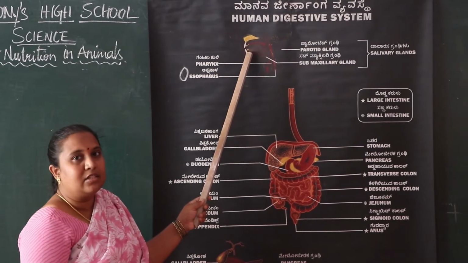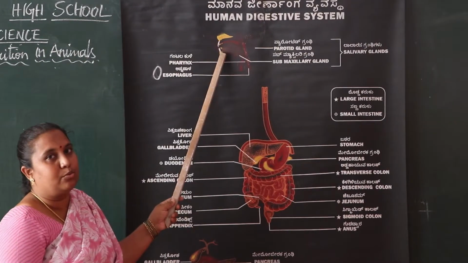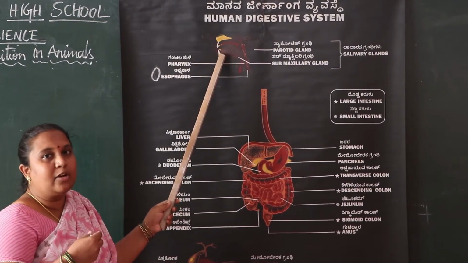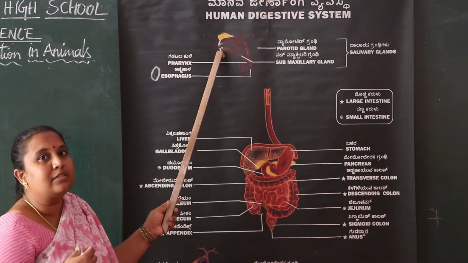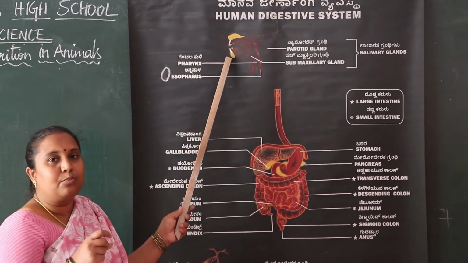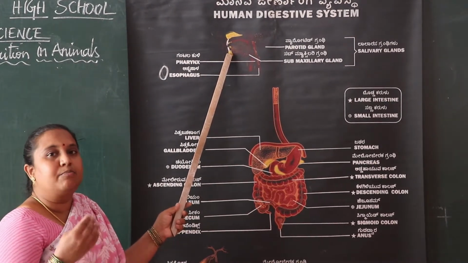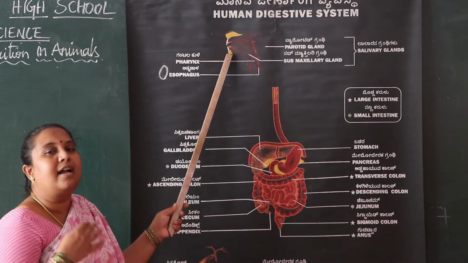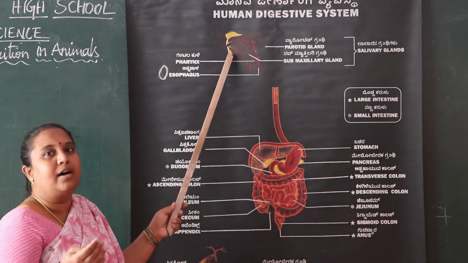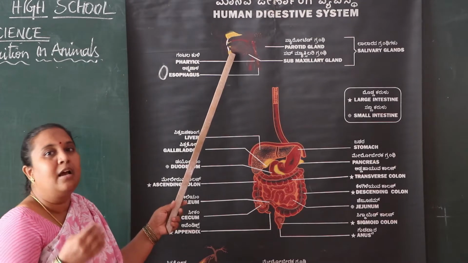That is one of the digestive juices. We eat complex substances that we call food, and they are broken down into simpler substances and mixed with saliva, the digestive juice present in the mouth.